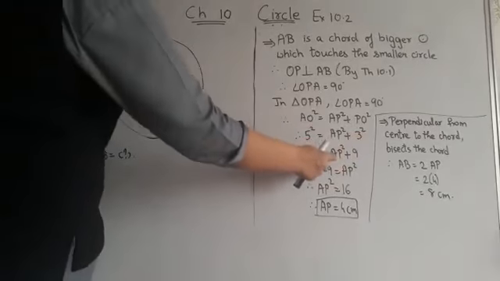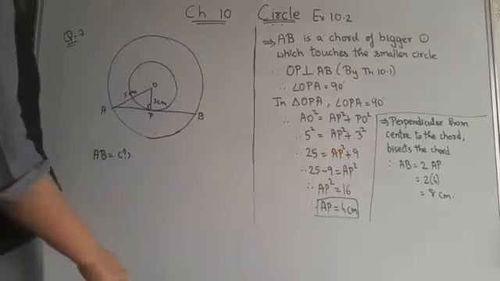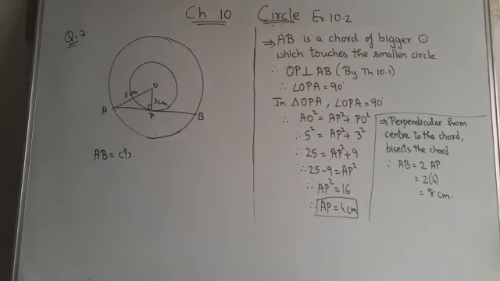Now we want to find out AP. This 9 we will take to the left side. Plus 9 will become minus 9. So 25 minus 9 equals AP square. Therefore, AP square equals 16. AP equals 4 centimeter. So children, this AP is 4 centimeter we have got. But our question is to find out AB. We have to find out AB.